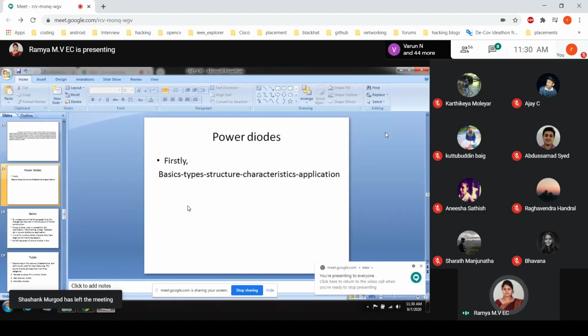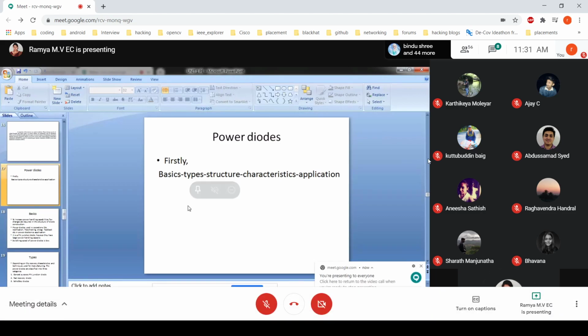So basically, power electronics is used to reduce the losses that occur in electrical power generation. Those losses can be reduced with the help of electronics and its control. So firstly, let us go from the basics, that is power diodes.